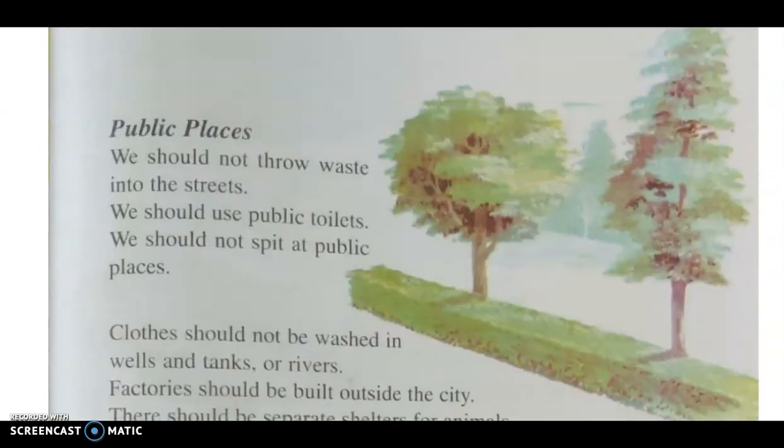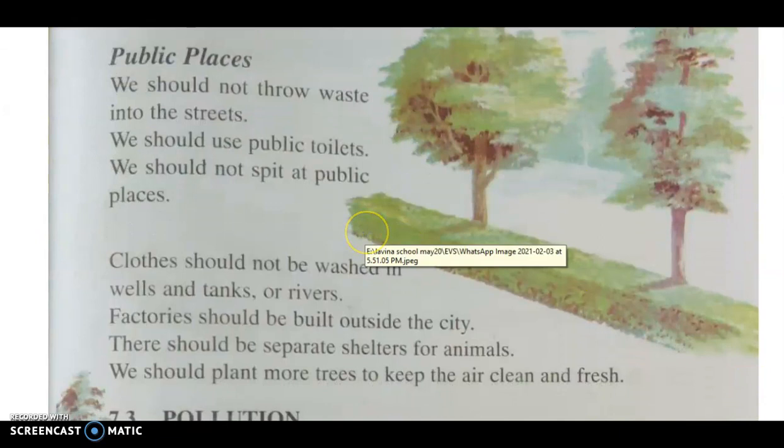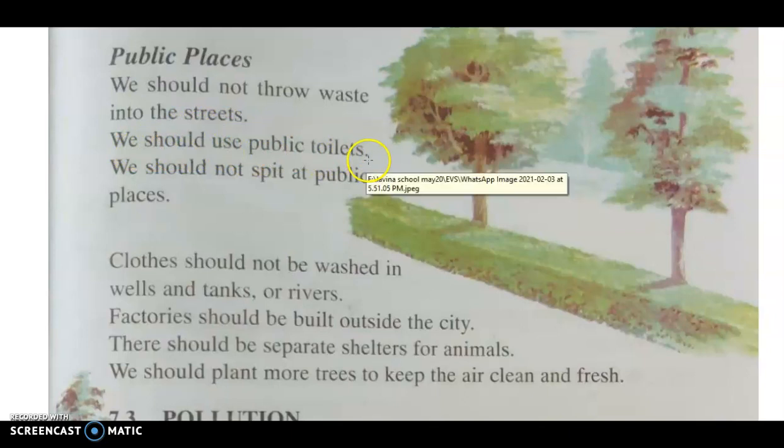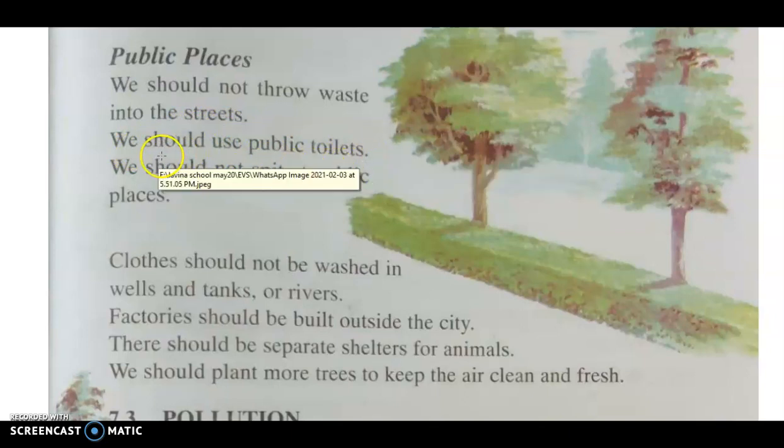Next is public places. As I told you, schools, colleges, hospitals, all these are public places. So we should not throw waste into the streets. Whatever waste is there should be thrown in the dustbin. We should use public toilets. Wherever there are public toilets, we should use them. But after using, see that you keep the toilets clean. We should not spit at public places. We should not spit in the garden near the trees because it is a public place.